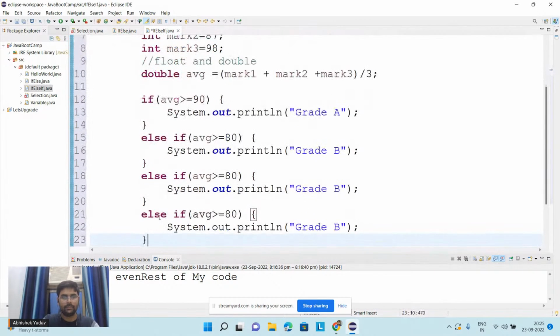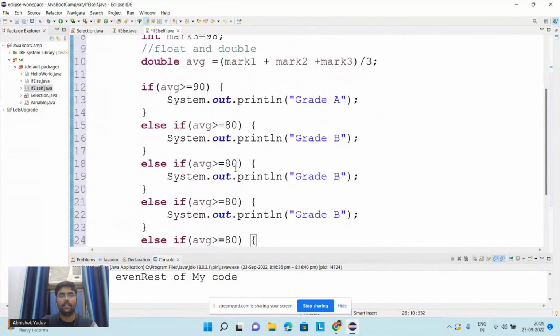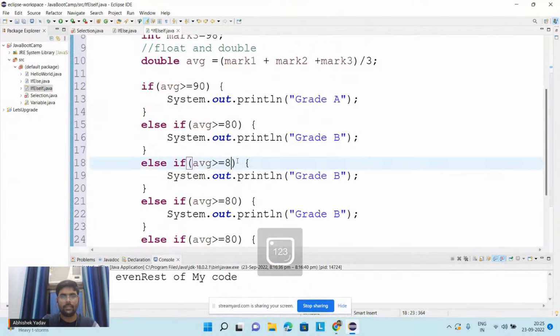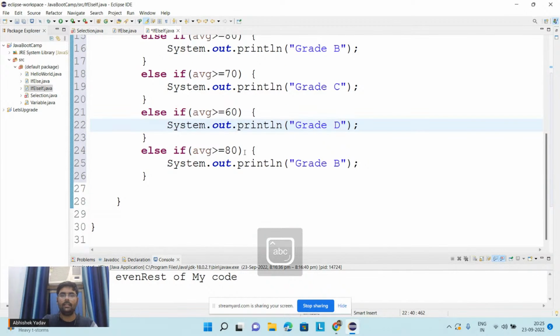So here I will write 90, 80, and after that here I will have 70, and here the grade will be C, and here I will write 60, and for 60 the grade will be D, and for 50 the grade will be E, and less than 50, that means the student has failed, right?